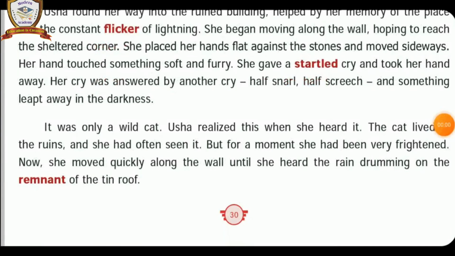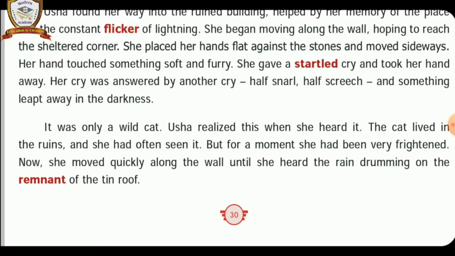It was only a wild cat. Usha realized this when she heard it. The cat lived in the ruins, and she had often seen it, but for a moment she had been very frightened. Now she moved quickly along the wall until she heard the rain drumming on the remnant of the tin roof. Listen carefully, children. Usha saw the wild cat. Understand? It was living in the ruined building.